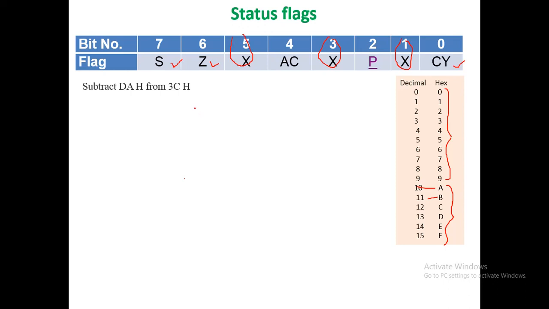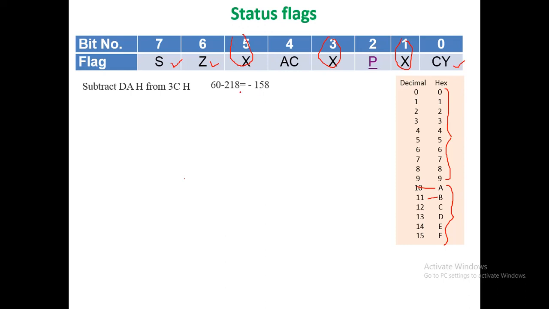Similarly, the decimal equivalent of 3C is 16 into 3, that is 48, plus C, which is 12. So 48 plus 12, that is 60. So the decimal equivalent of 3C is 60. Basically here in decimal form we are subtracting 218 from 60 and the result is minus 158.